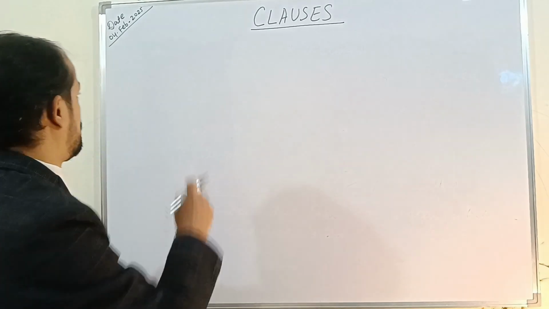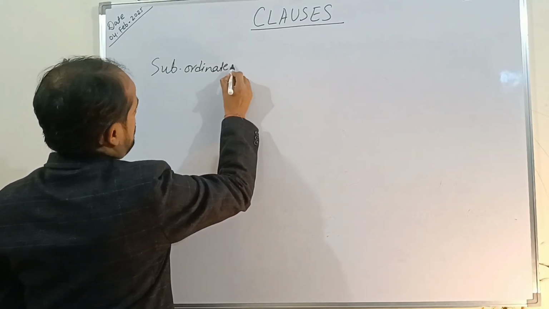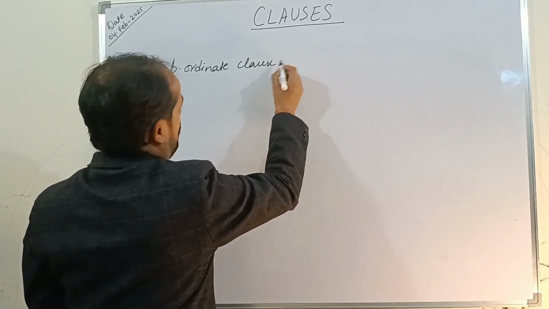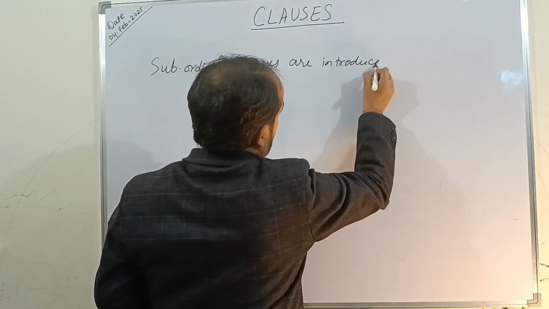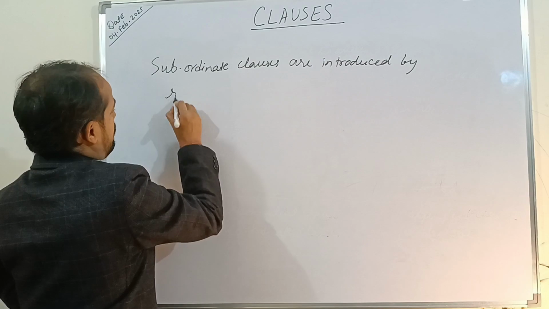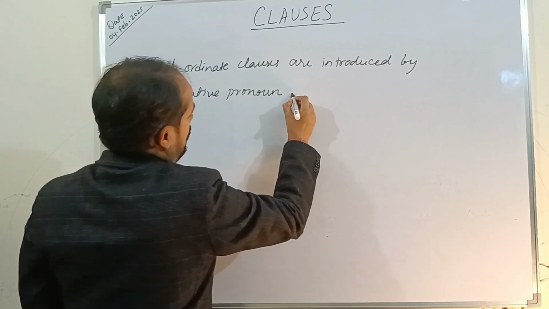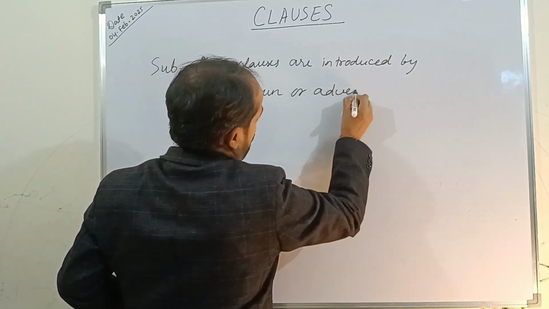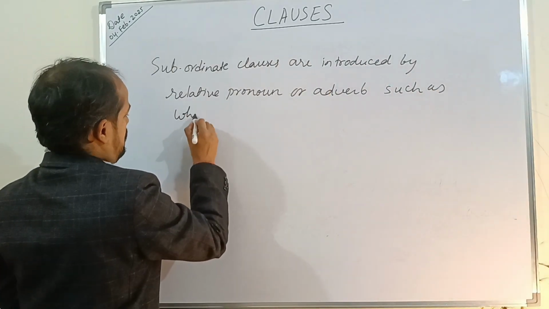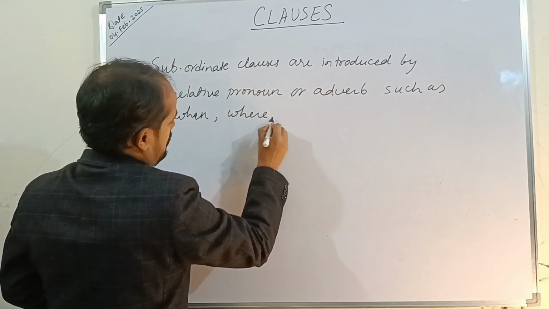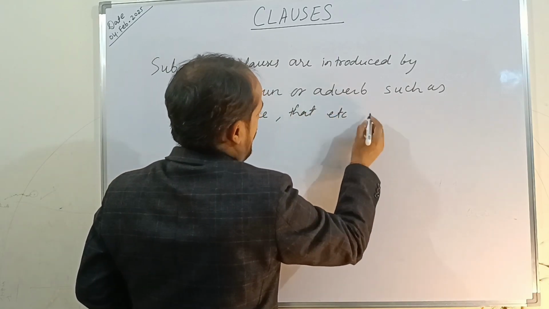And if we talk about the subordinate clauses, these subordinate clauses are joined or introduced by a relative pronoun or adverb, such as when, where, okay, that, etc. And they are also joined by